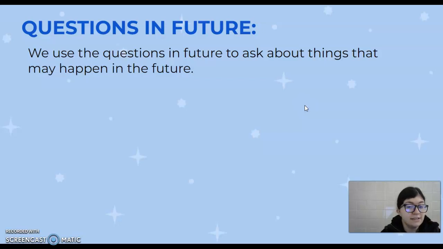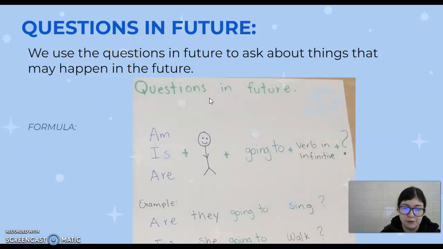Knowing this, sabiendo esto, vamos a ver cómo formular preguntas en futuro. Estas preguntas son preguntas cerradas, o sea que solamente se pueden responder con yes o con no. So, we use the questions in future to ask about things that may happen in the future. And the formula to formulate the sentences, la fórmula para realizar estas preguntas es la siguiente.